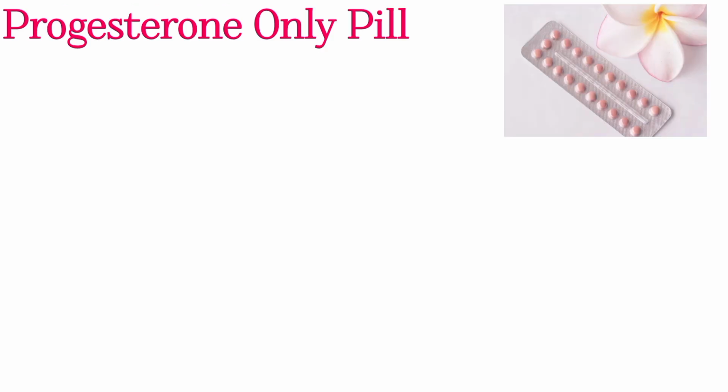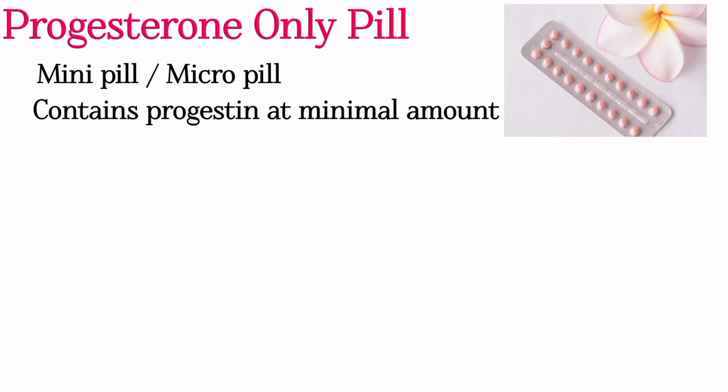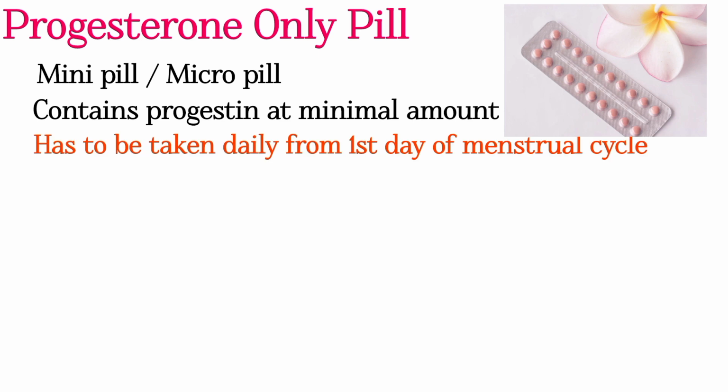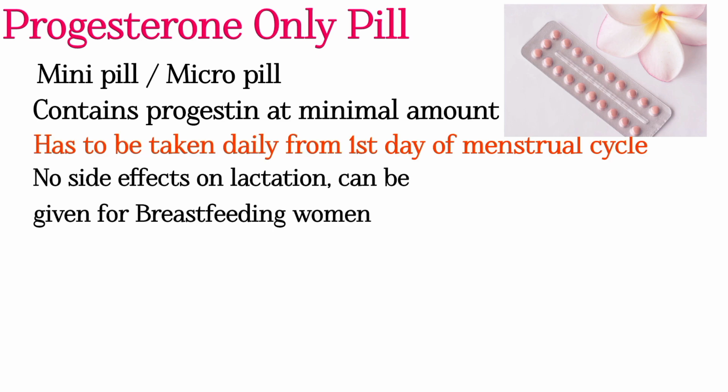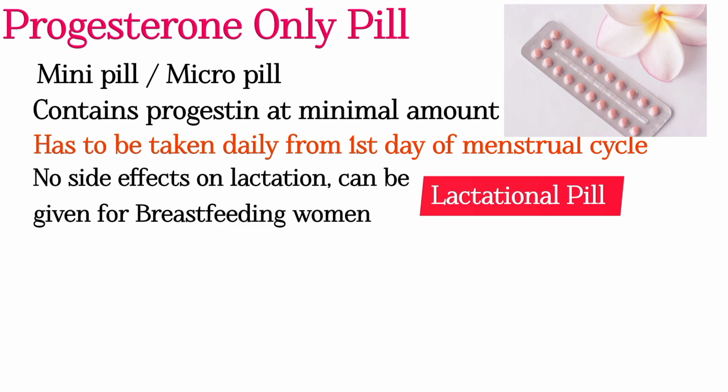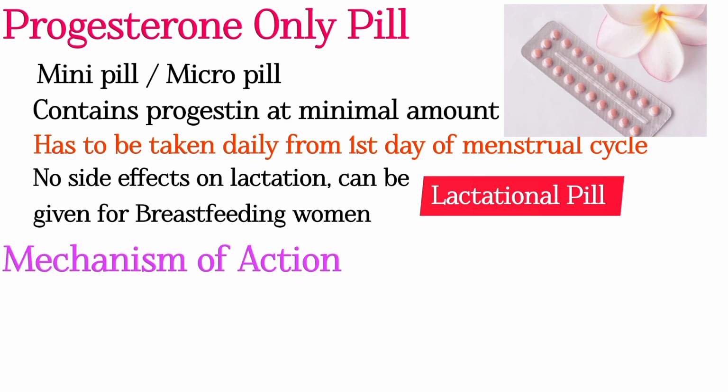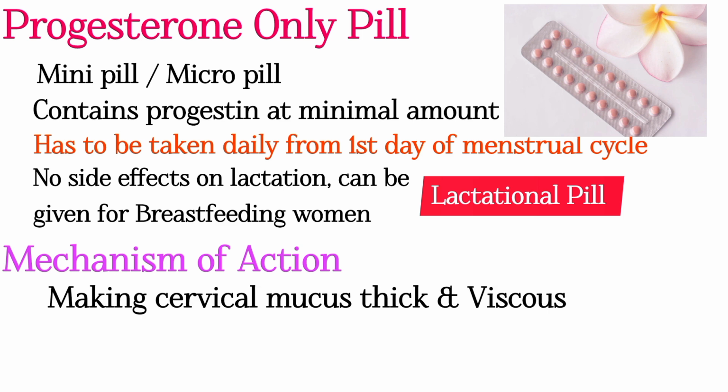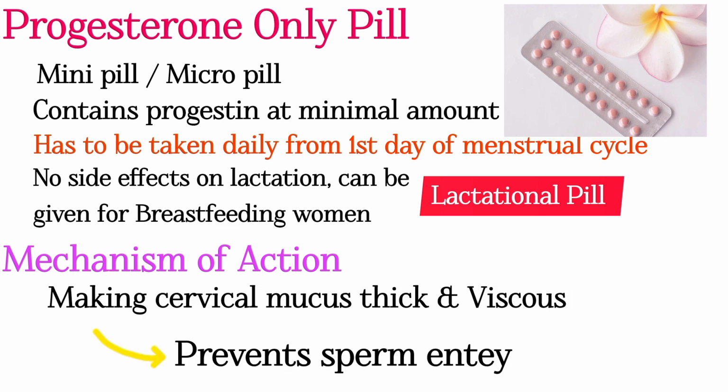Next, progesterone only pills. It is also known as mini pill or micro pill. It contains only progestin in a minimal amount. It has to be taken daily from the first day of the cycle. It has no adverse effect on lactation, so it is also known as lactational pill. The mechanism of action of these pills is mainly making cervical mucus thick and viscous, thereby preventing sperm penetration. Next, the newer contraceptives Chhaya and Saheli.